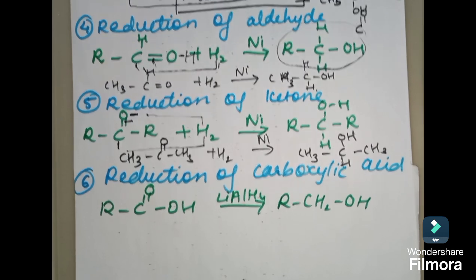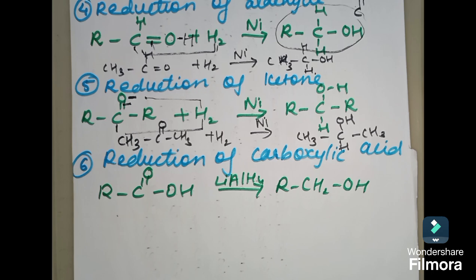Now students, we will do another example over here, reduction of carboxylic acid, but there is a slight difference over here. When it was aldehyde and ketone, it was quite easy to reduce them. So we have taken a catalyst like nickel, or we can take palladium, etc. But when it comes to carboxylic acid, it is a very strong compound and we require a strong reducing agent to reduce it. So here we can't take nickel. It is not strong enough to reduce carboxylic acid.